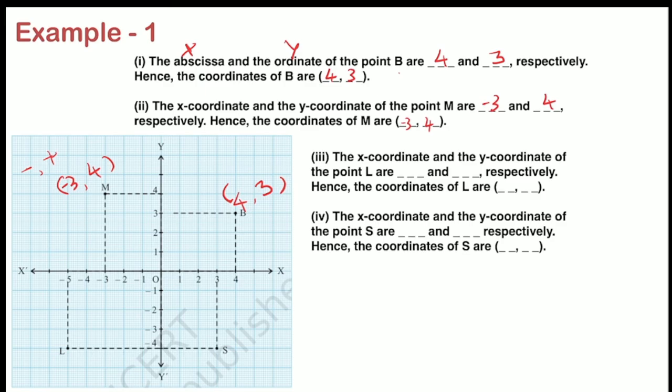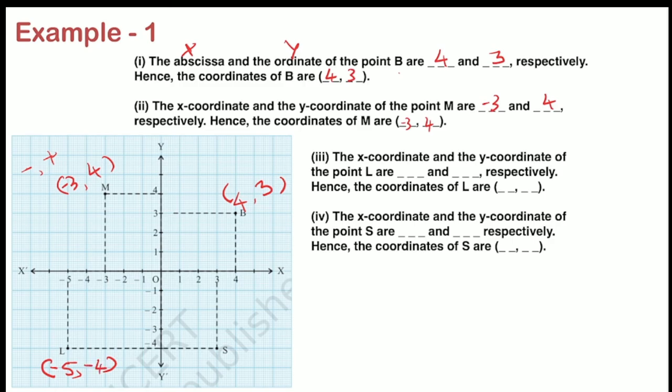Now where is point L? Here is our point L. So if you look at this point, if I write the coordinates of L, if I look at the x coordinate from L, it is -5. So let me write -5 here. If I look at the y coordinate from the y-axis for the point L, it is -4. So let me write -4 here.